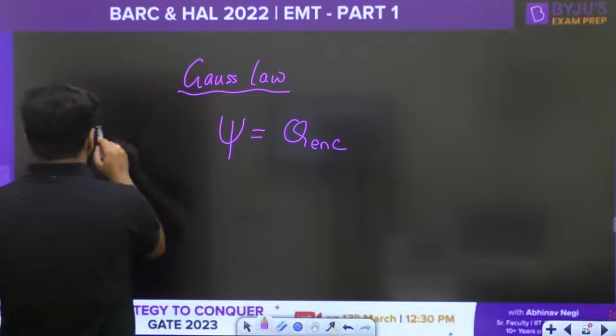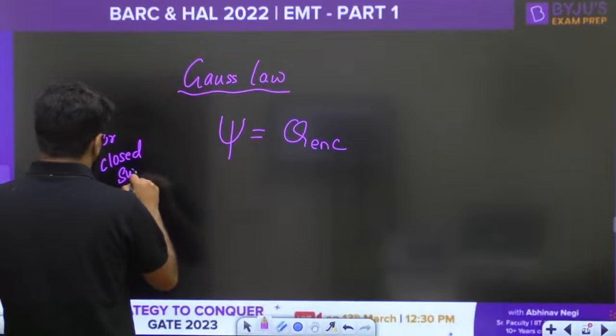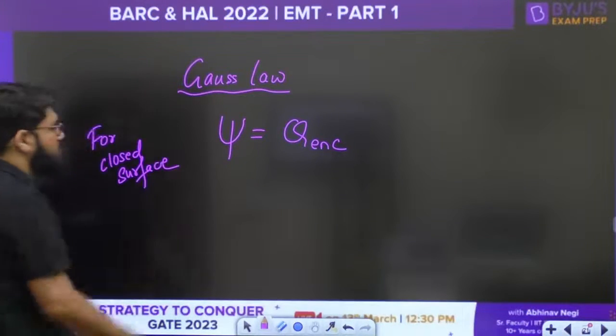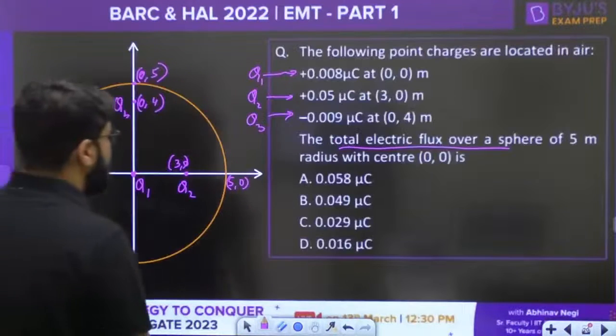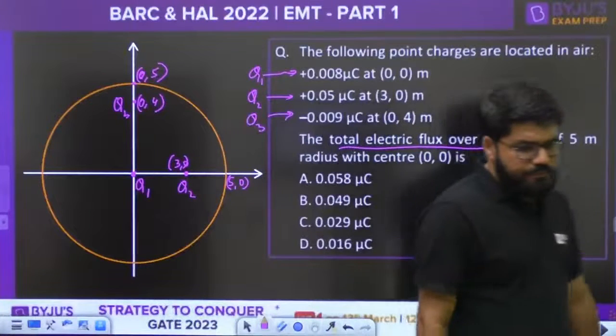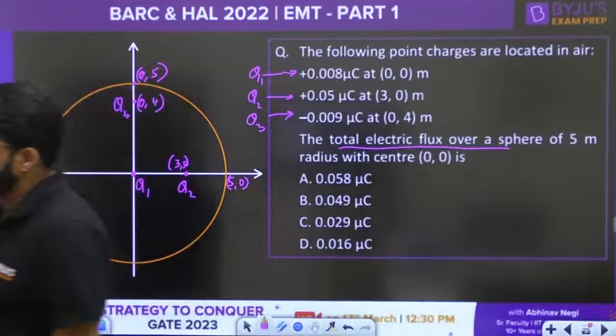We know that Gauss law is applicable only for the closed surface. So psi is equal to the Q enclosed.